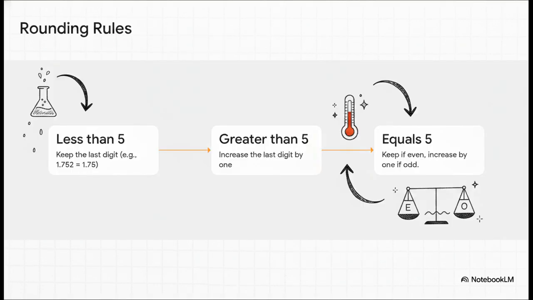And when we're crunching these numbers, we have to use strict rounding rules. We can't just accidentally create false precision out of thin air. The rules are pretty cut and dry. If the digit following the one you want to keep is less than 5, you just keep it as is, like rounding 1.752 down to 1.75. If it's greater than 5, you increase it, turning 1.756 into 1.76. And if it's exactly 5, well, you keep it if the preceding digit is even and increase it if it's odd. It's a clever little trick that ensures uniform communication across the entire scientific community.